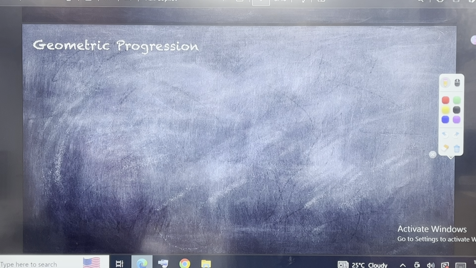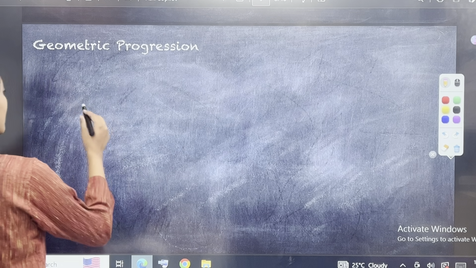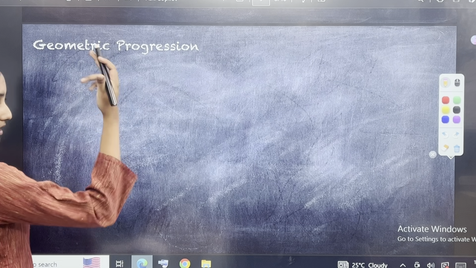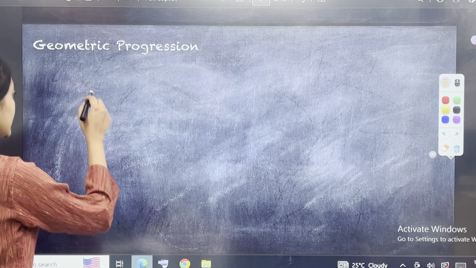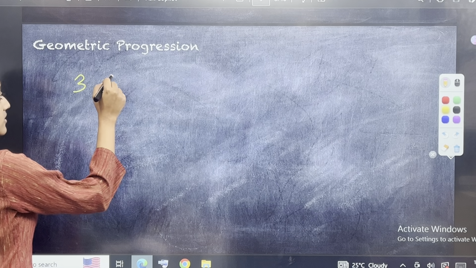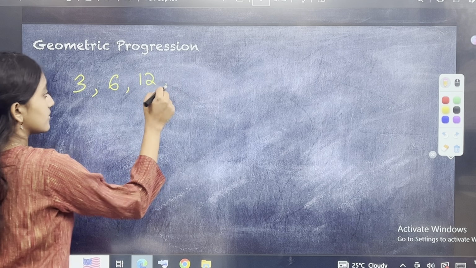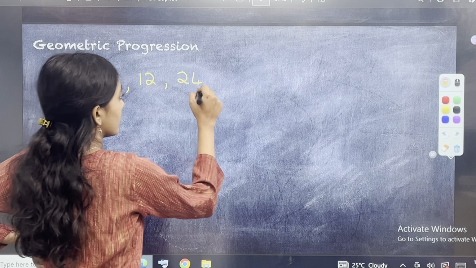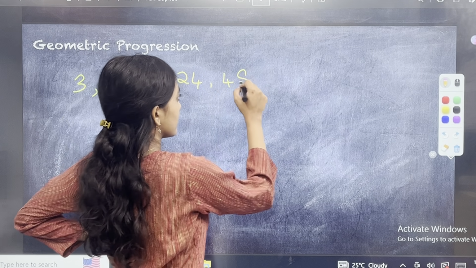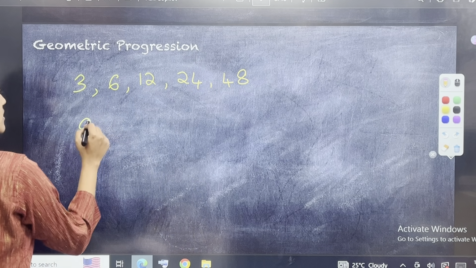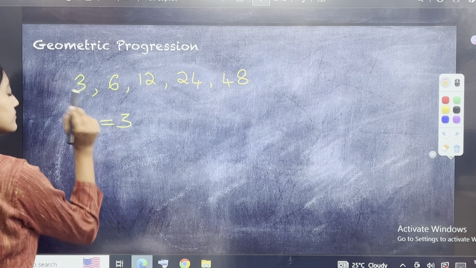Common ratio means that if your geometric progression is 3, 6, 12, 24, 48, again A, the first term, will be 3.